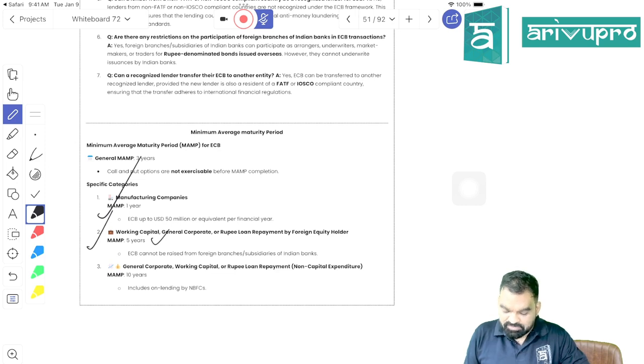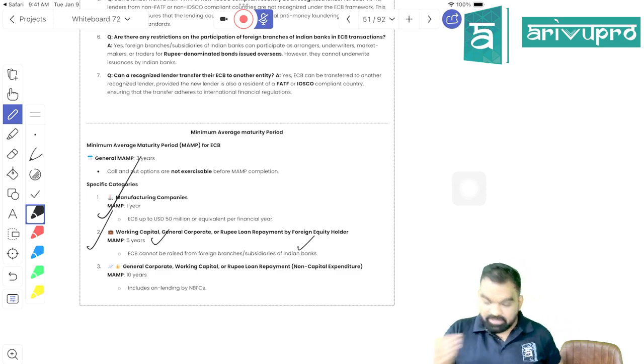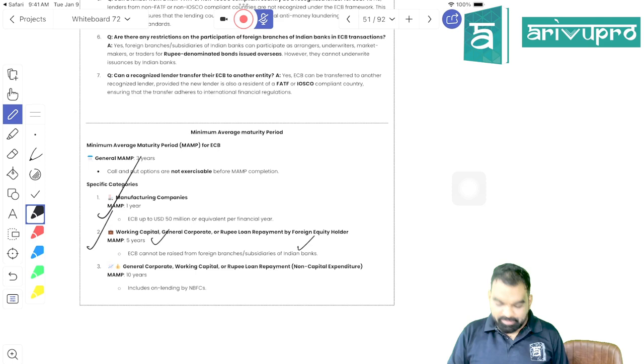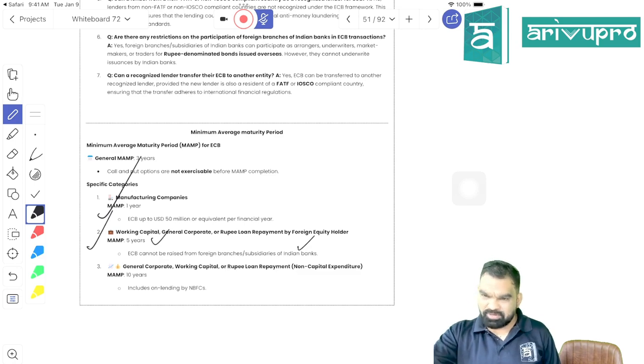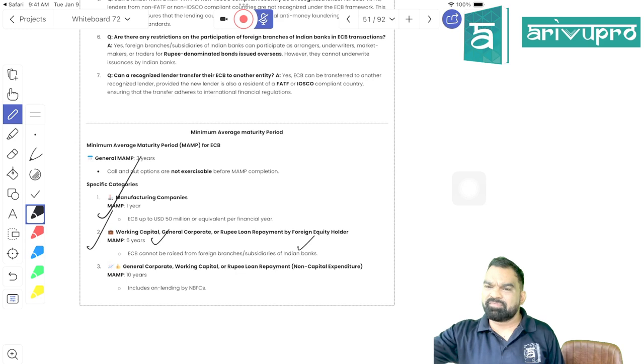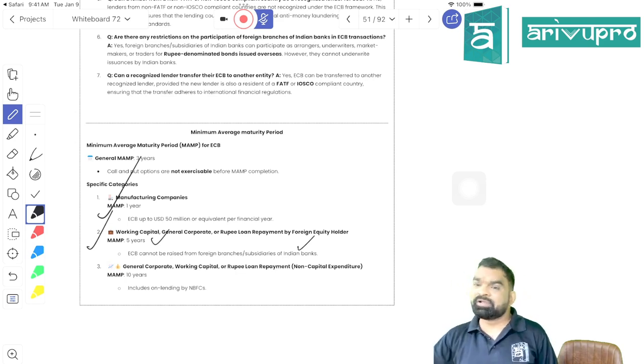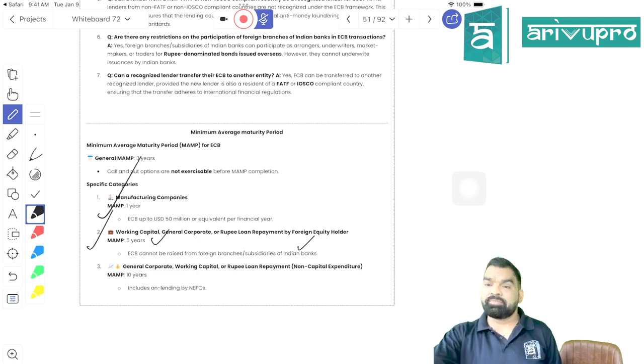Now, for working capital, general corporate purposes, or rupee loan repayment by a foreign equity holder, the period is 5 years. ECB cannot be raised from foreign branches or subsidiaries of Indian entities. If you are willing to acquire a working capital loan, or funds for general corporate purposes, or if you are making repayment to the foreign equity holder in rupees, then the minimum average maturity period should be 5 years. What I'm teaching you is the minimum average maturity period. Generally, the ECB's minimum average maturity period should be 3 years. If you are willing to take a loan from overseas, the maturity period should not be less than 3 years.